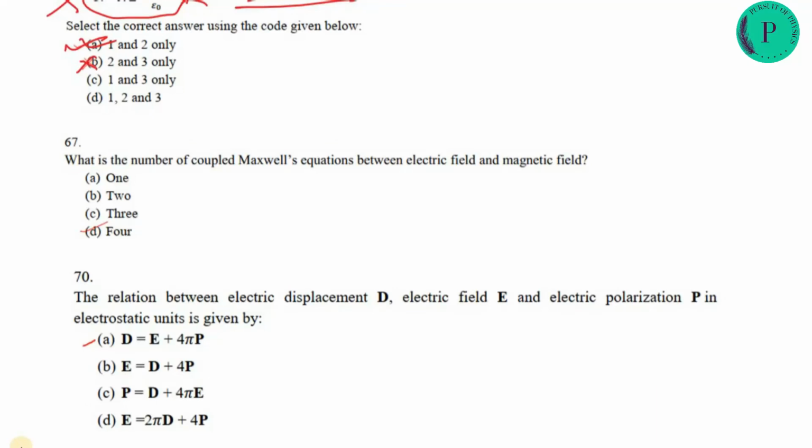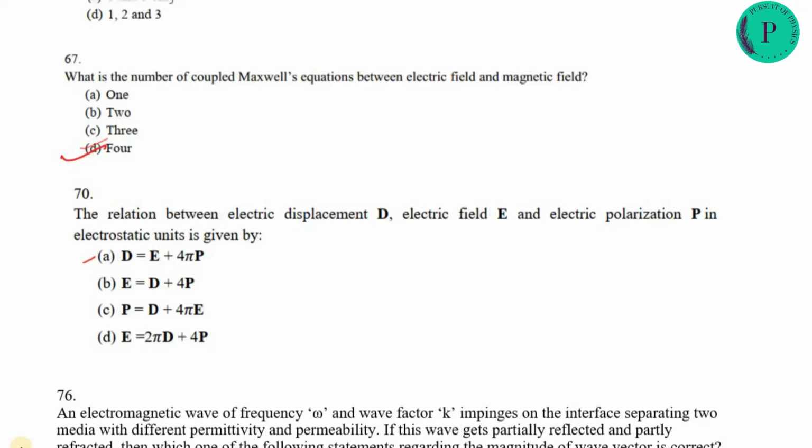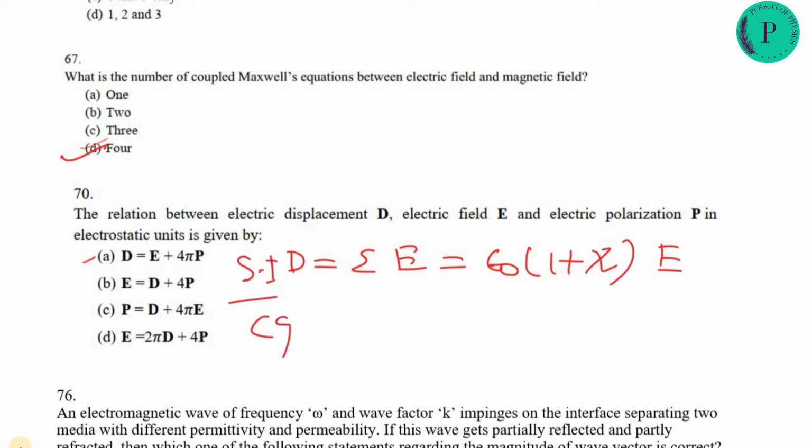What is the number of coupled Maxwell equations between the electric field and magnetic field? This is a very basic question. There are 4 Maxwell equations. Next: the relation between the electric displacement, electric field and the electric polarization in electrostatic units is given by. D equal to epsilon E, where epsilon is epsilon 0 into 1 plus susceptibility, into E. But this is the SI relationship, and in CGS it is option A, D equal to E plus 4 pi P.